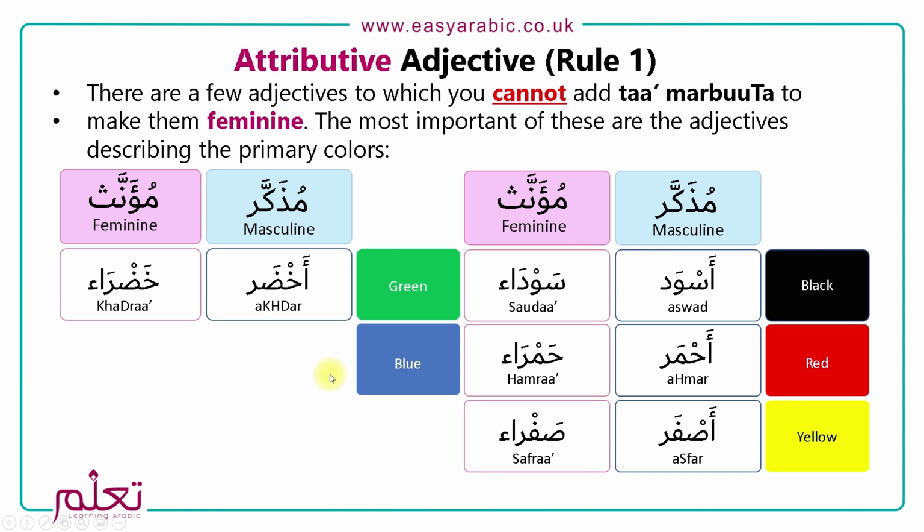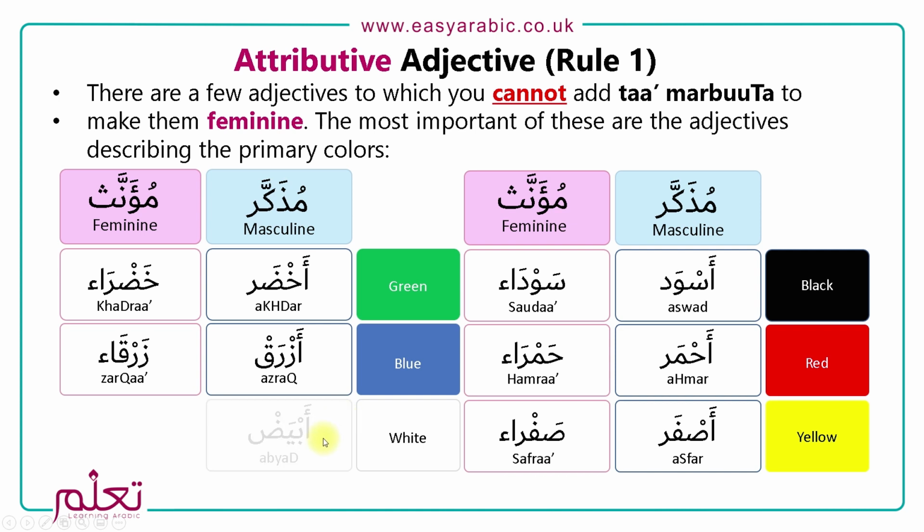And blue is azraq, will become zarqa'a. Then we have white, which is abyad, will become bayda'a. Aswad, sauda, ahmar, hamra, asfar, safra, akhdar, khadra, azraq, zarqa, abyad, bayda. These are colors, and we'll cover some of the other colors in future lessons.